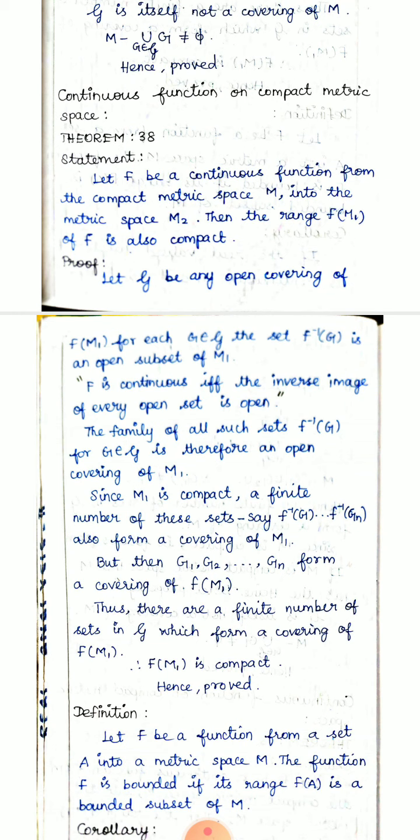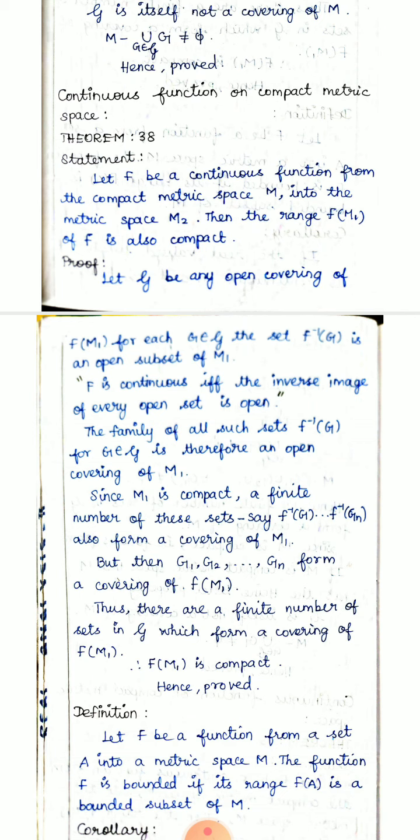If you are taking the domain and codomain, the range will lie between them, so f of M1 is also compact. That only we have to prove. So let G be any open covering of f of M1. For each G belonging to the open covering, the set f inverse of G is also an open subset of M1, because the inverse image of an open set is open.